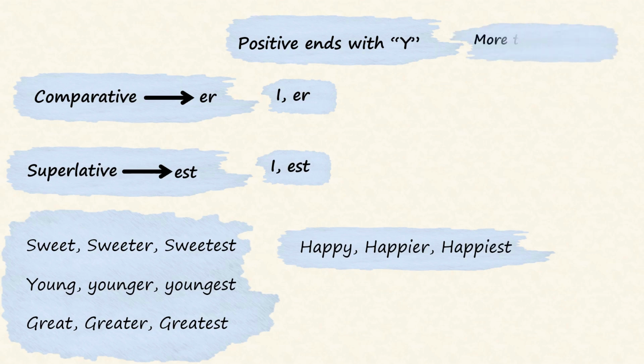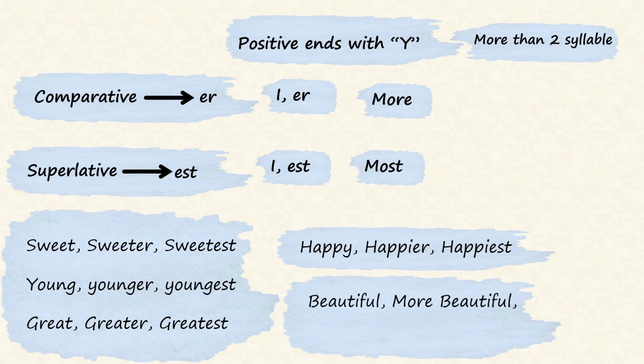Positive adjectives with more than two syllables usually add more before the positive to form the comparative adjective, and add most before the positive to form the superlative adjective. Like positive beautiful becomes more beautiful in comparative and most beautiful in superlative.